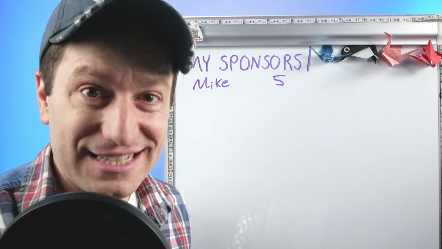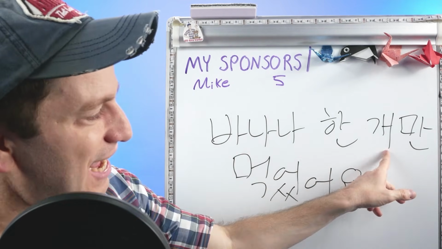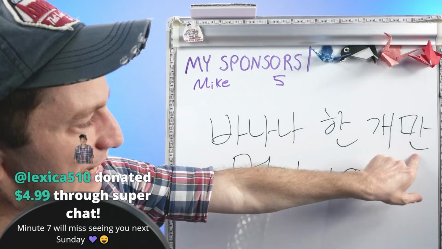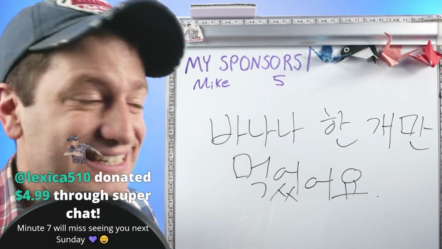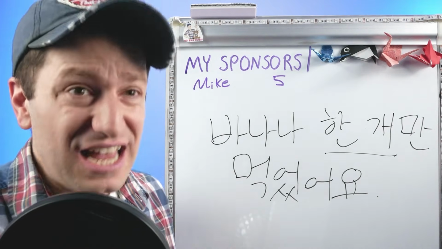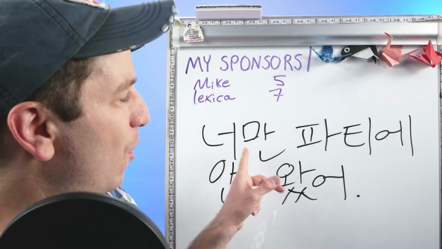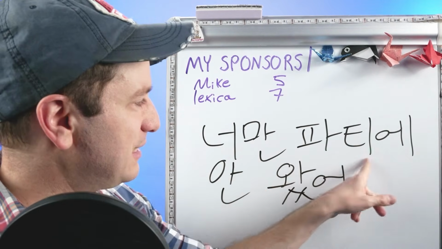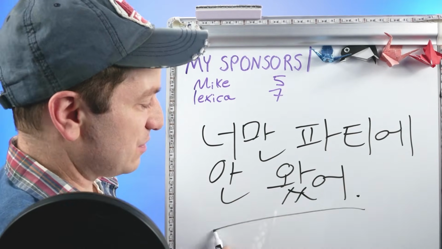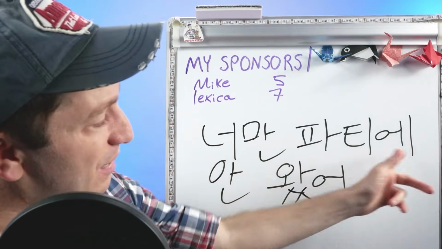So let's do our first example sentence with 만. Banana, which is a banana. Banana 한 개. So one banana, 한 개만 먹었어요. I ate only one banana. I only ate one banana. Banana 한 개만 먹었어요. Or I just ate, meaning only, I just ate one banana. 너만, only you. 파티에 안 왔어. Only you did not come to the party. Only you didn't come to the party. Just you. 너만 파티에 안 왔어.